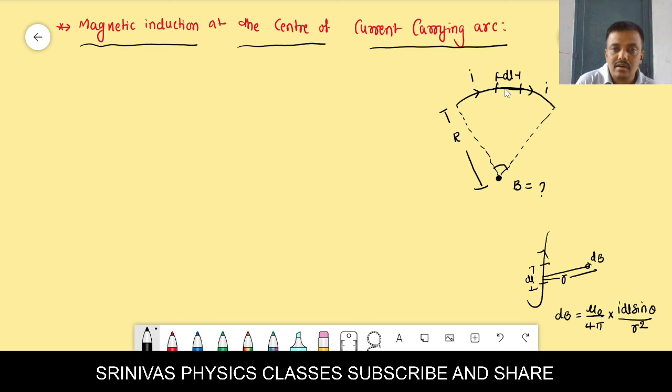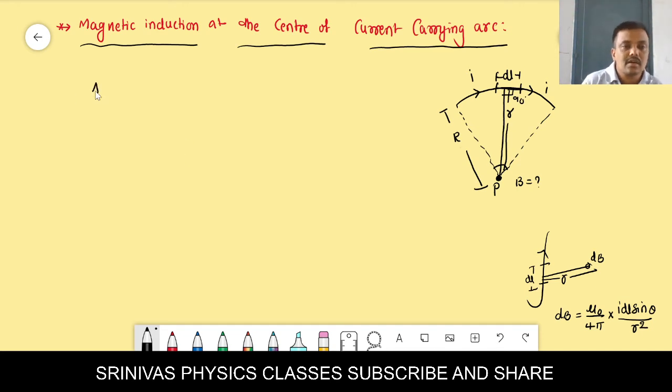We take the distance r from the element to the point where we want to find the magnetic induction. Then what is the angle between dl and r? That is 90 degrees from the figure. For the circle and for the arc, the derivation will be the same.